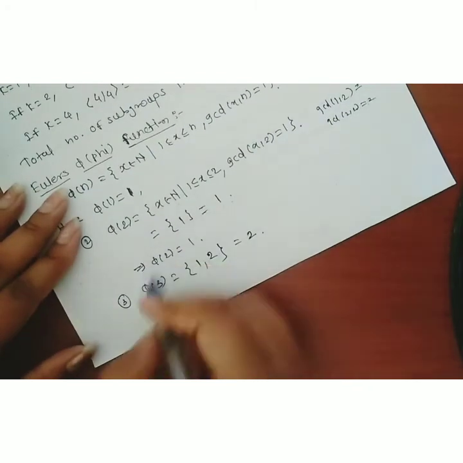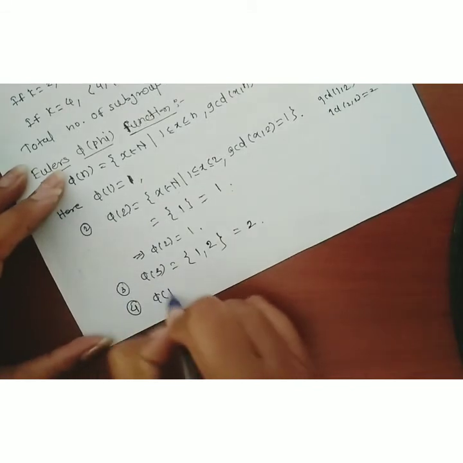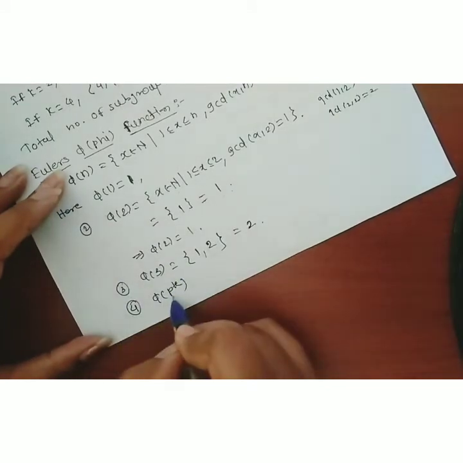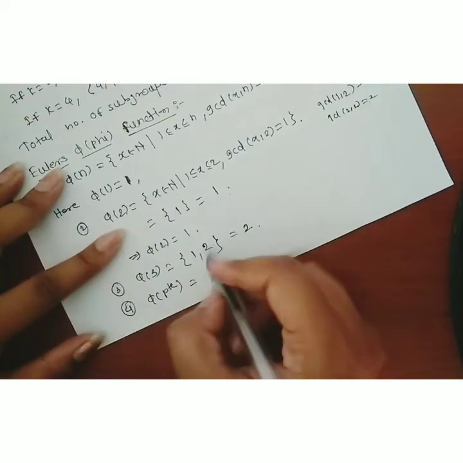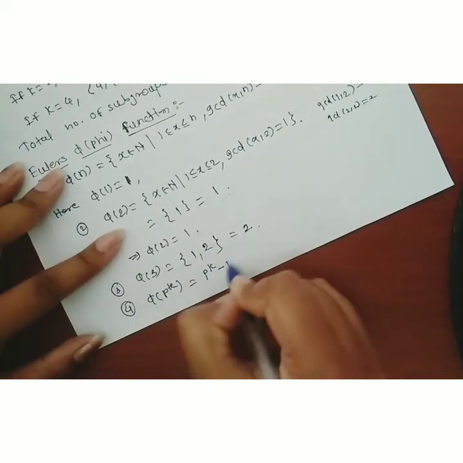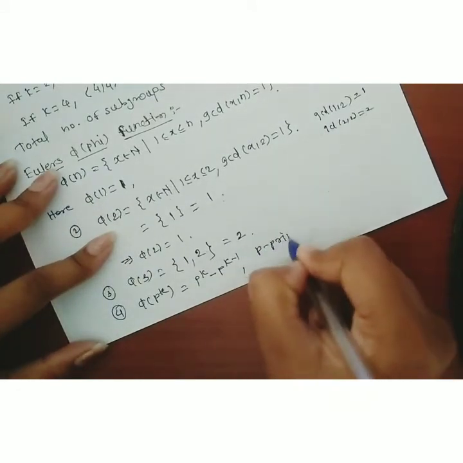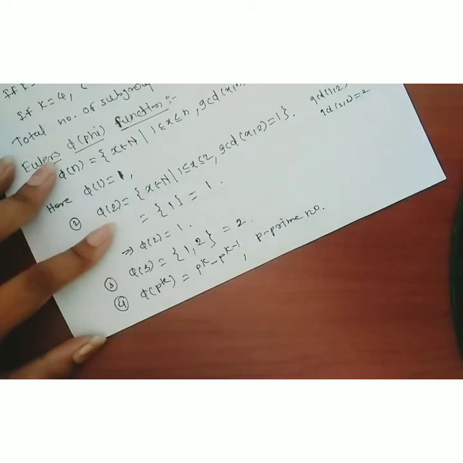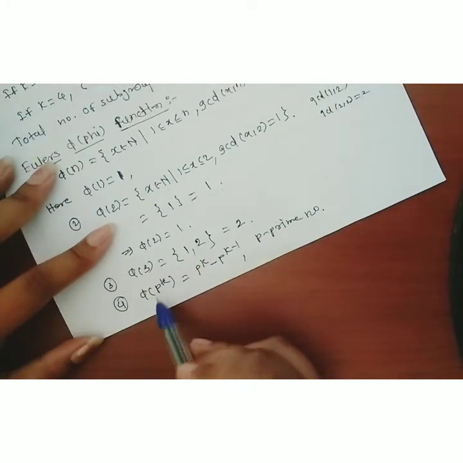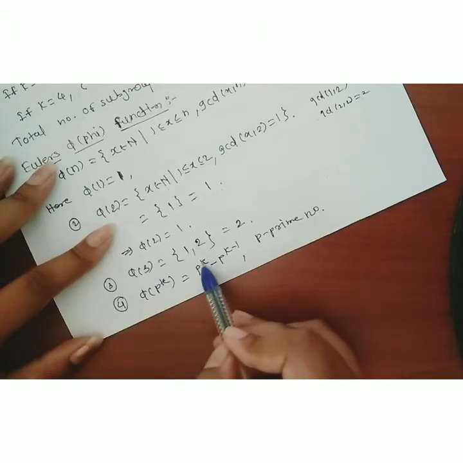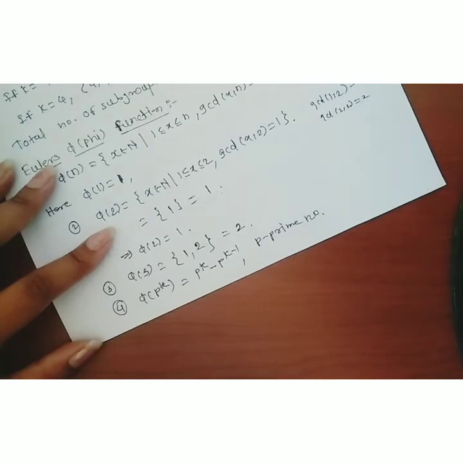In short, for an element of the form p to the power k, where p is a prime, phi of p to the power k can be found as p raised to k minus p raised to k minus 1, where p is a prime number. So how can phi of p to the power k be found where p is a prime number? It is nothing but p raised to k minus p raised to k minus 1.